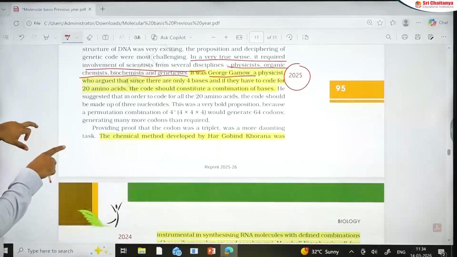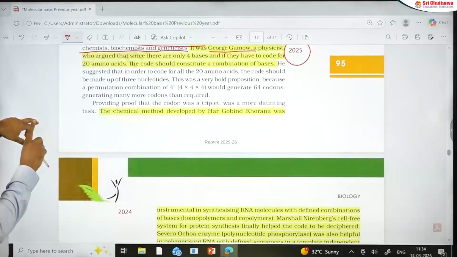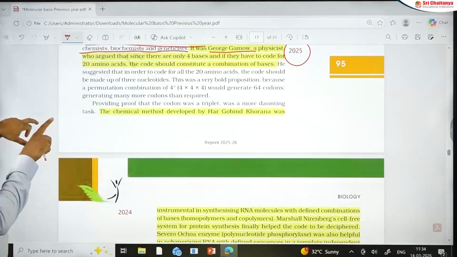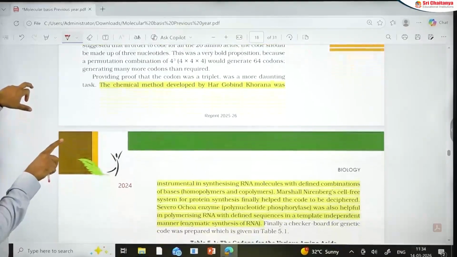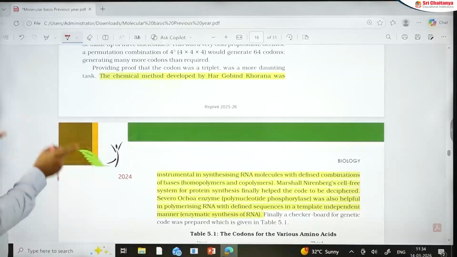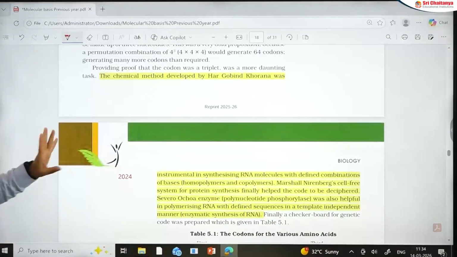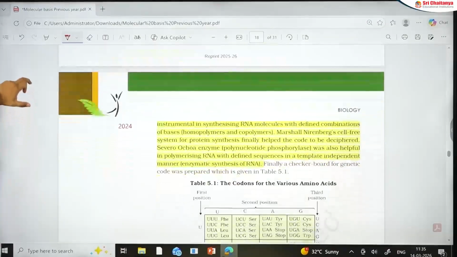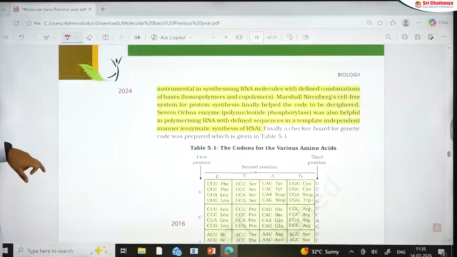Then the discovery of the genetic code: that is Har Gobind Khorana. Then you have Nirenberg and you have Severo Ochoa. All these persons, we have already discussed them in the table before. Important people are there. They have given a good number of data sets. So just remember who did what, we have already discussed that.